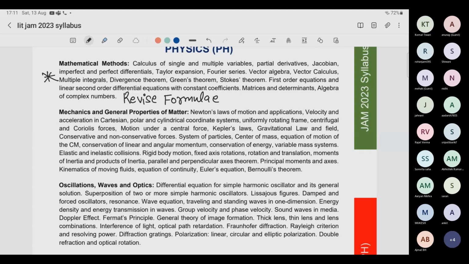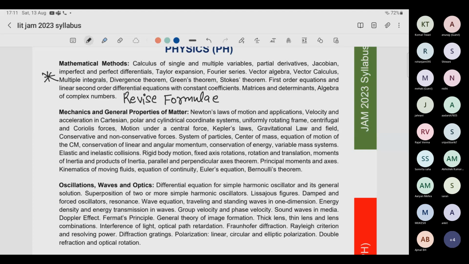Now comes matrices and determinants. You should know the kinds of matrices, the properties of rank, the properties of eigenvalues and eigenvectors, what a Hermitian matrix is, what a unitary matrix is, what a unitary transformation is, all these kinds of things. Whatever book you have studied must have all those topics. And then comes algebra of complex numbers, a very simple class 11 topic.